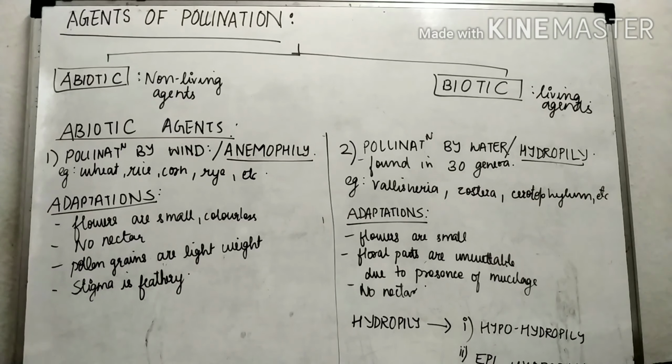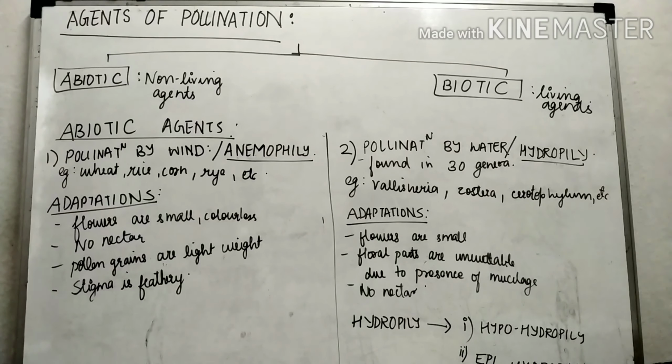Now we'll study each one in detail. First of all, we'll start with pollination by wind. Wind is an abiotic agent, it is not alive. Wind is not alive, therefore we call it an abiotic agent. Pollination by wind is also called anemophily.